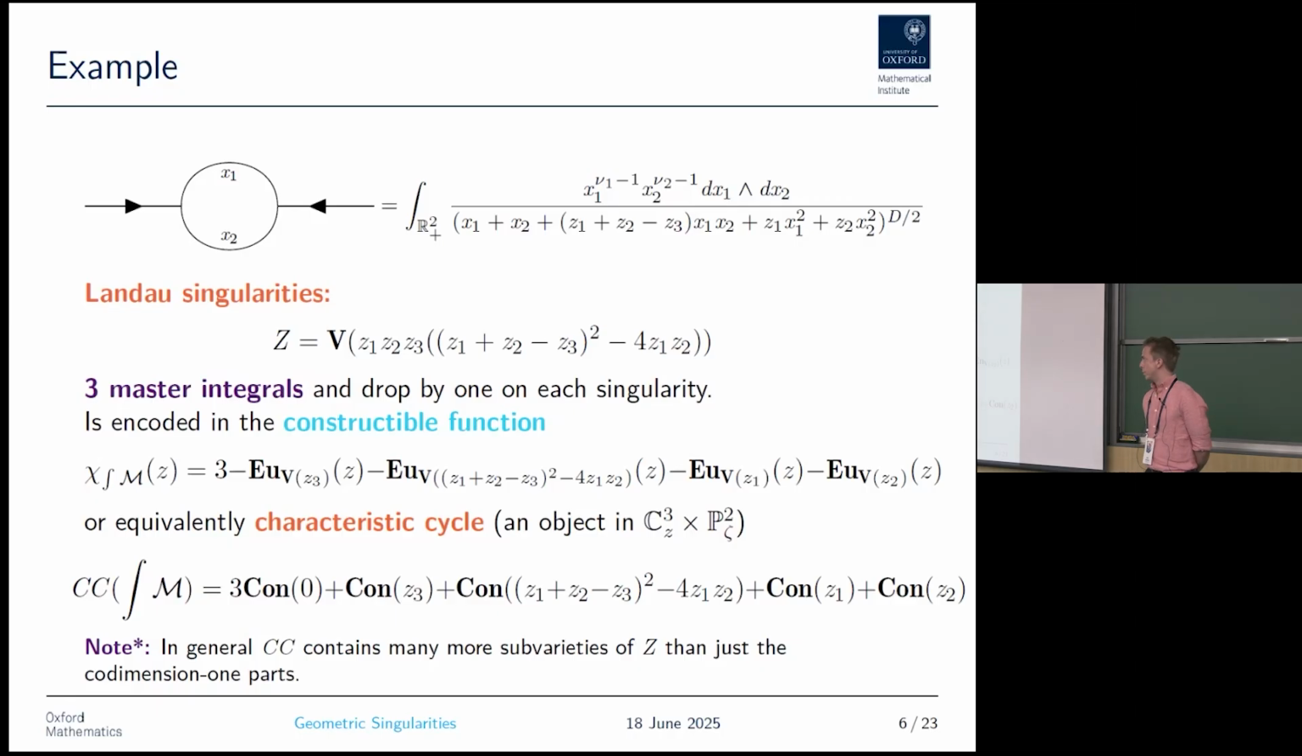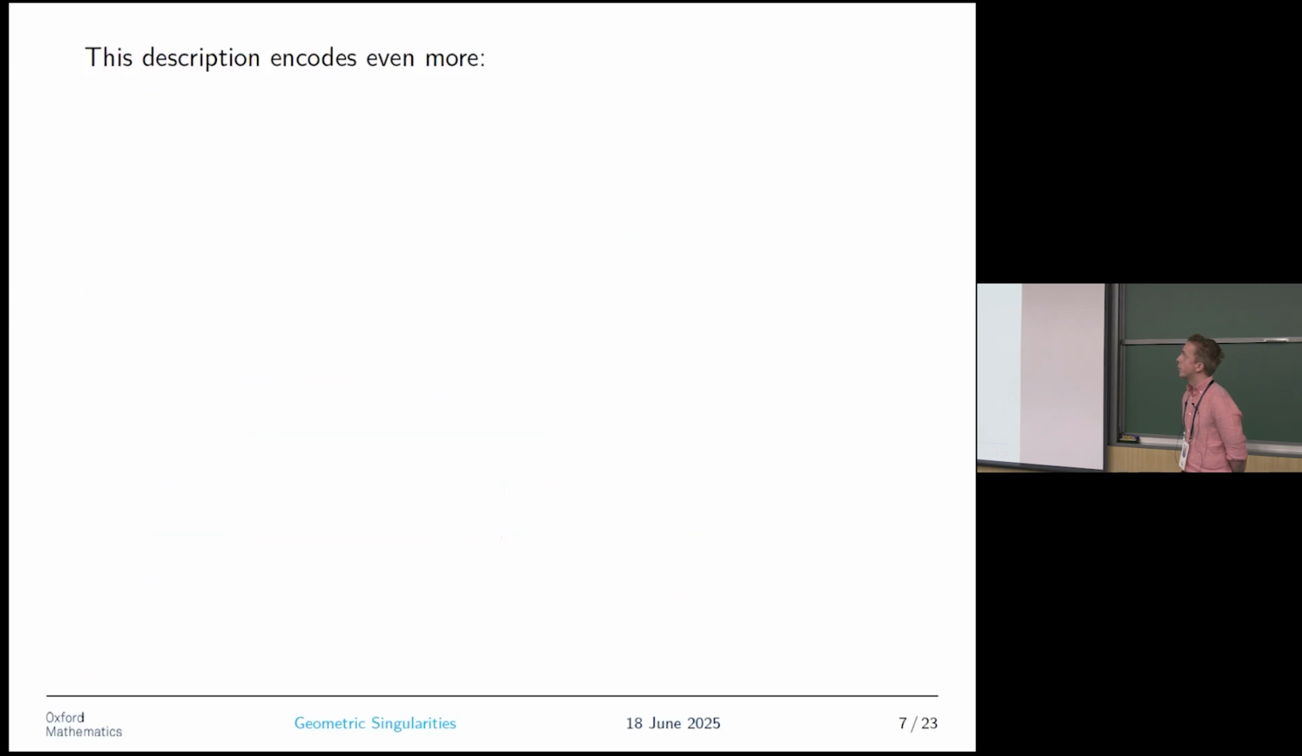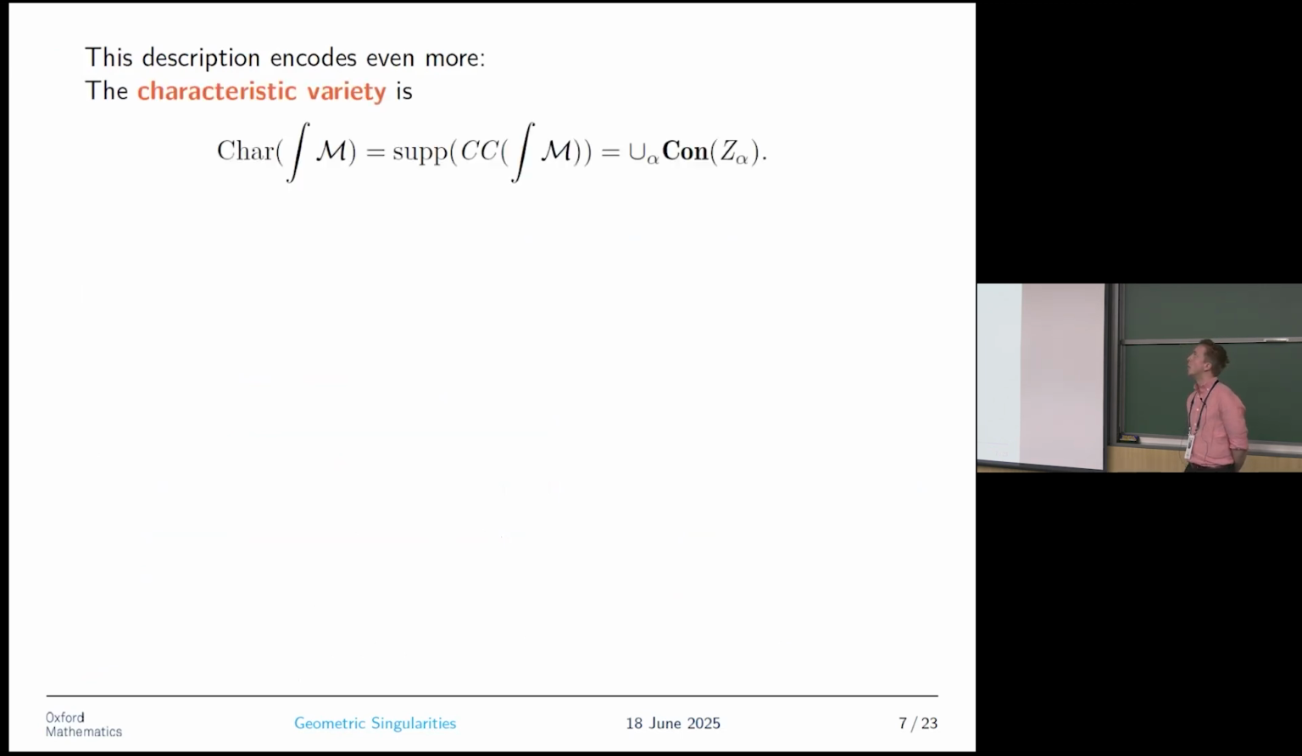But I want to note that the constructible function and the characteristic cycle usually contain many more subvarieties of the singular locus than just the codimension 1 part. That it is just the codimension 1 part here comes from the fact that this is secretly a generalized hypergeometric system. Okay, but this description of the singularities contains even more. So the characteristic variety of a system of PDEs is just the support of this thing we just looked at, the characteristic cycle. So just a union of all these conormal varieties in the cotangent bundle.